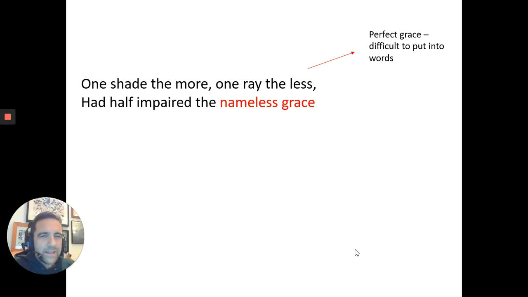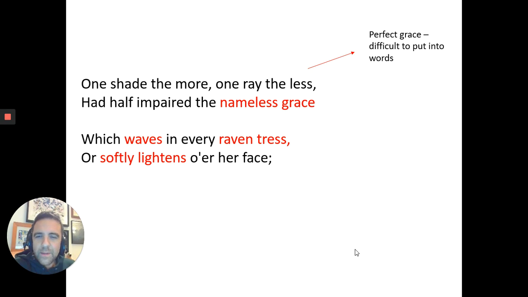And then a subtle hint about her heavenliness, her being like an angel through the word grace, which is often a religious term which is associated with God. Continuing again, and I love this next line, which waves in every raven tress. So this grace of her waves, it flows through the tresses of her hair. So that's a description of her hair. But note that adjective raven. So if something is raven, it's black in colour, dark black.